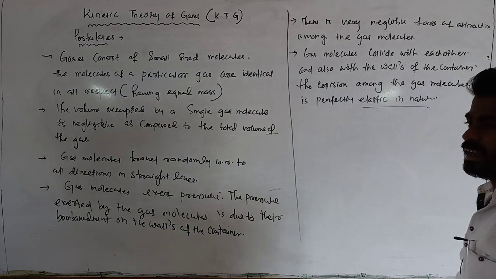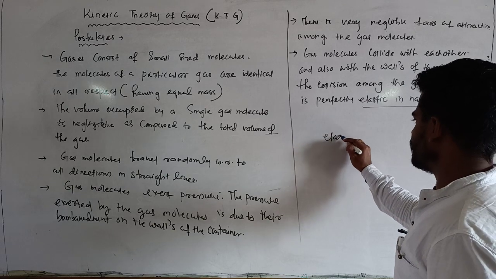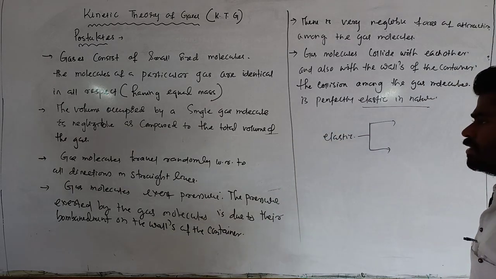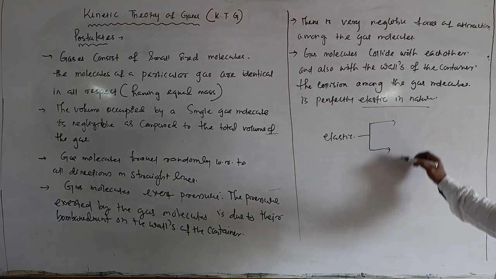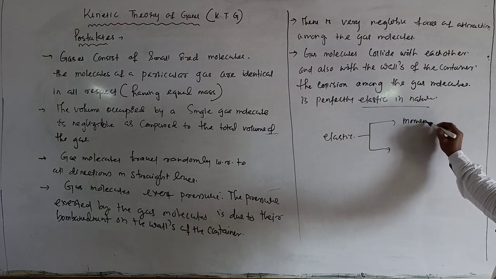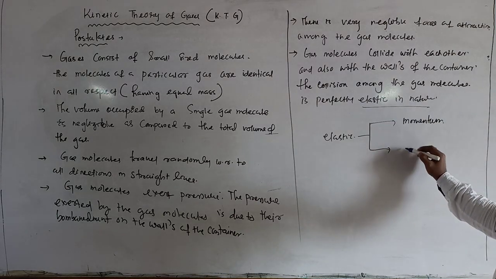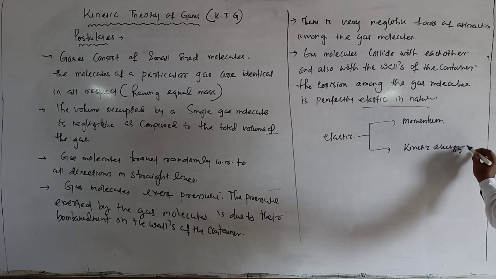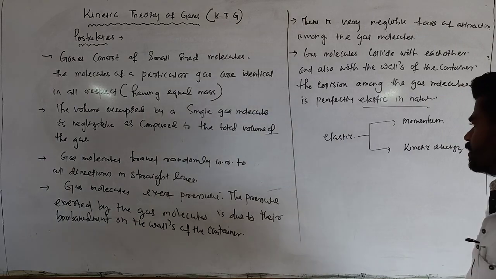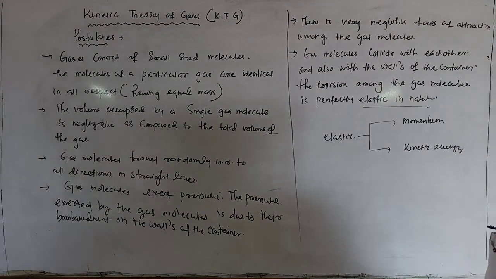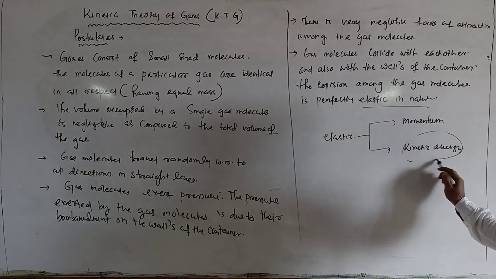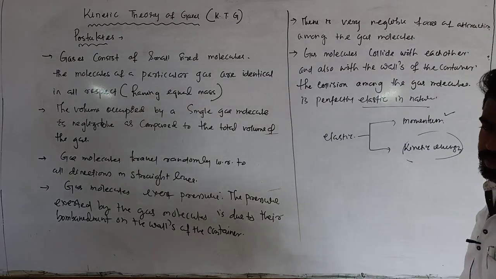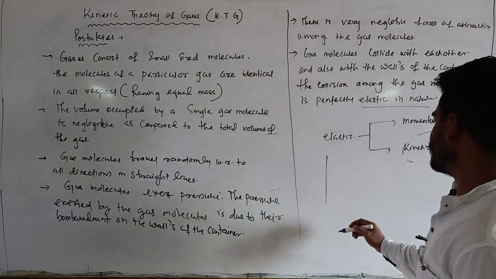So what do you mean by elastic? Elastic means during their collision there is no change in momentum and kinetic energy. Momentum and kinetic energy remain the same during the collision, and momentum is also conserved. That means there is a redistribution of energy.